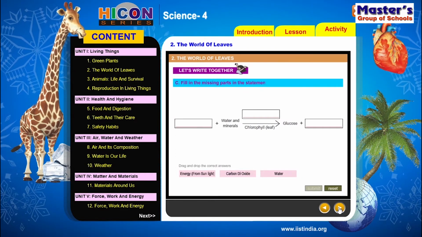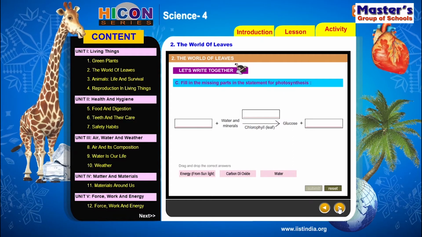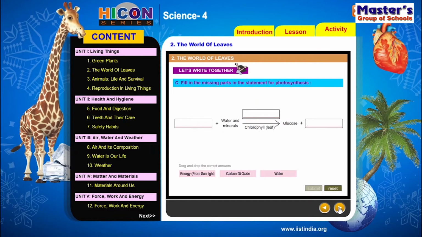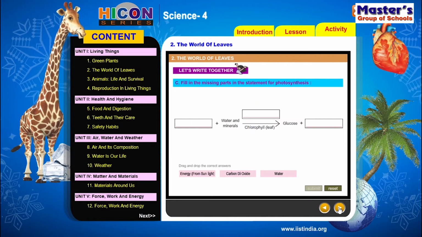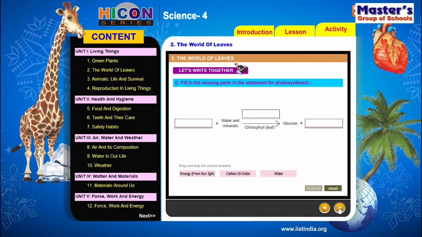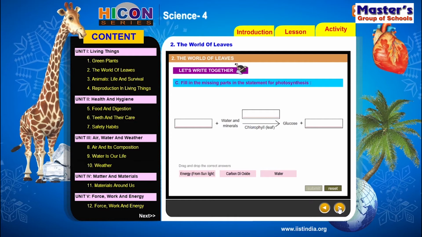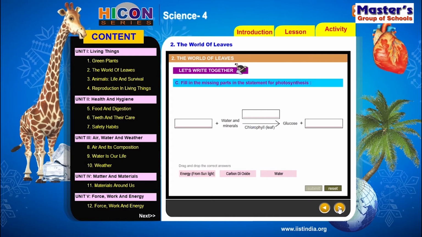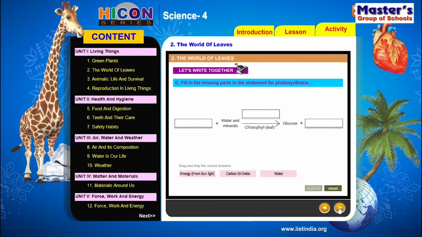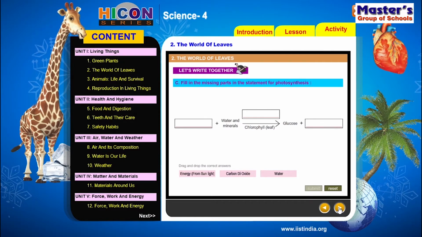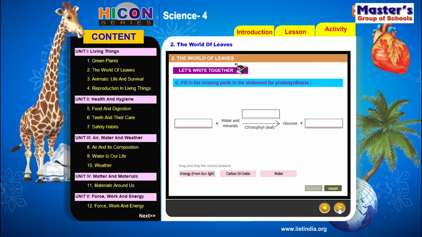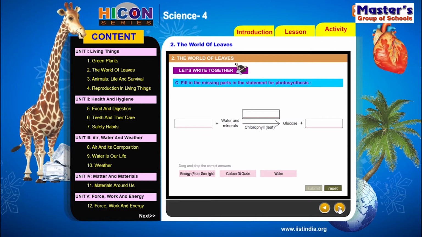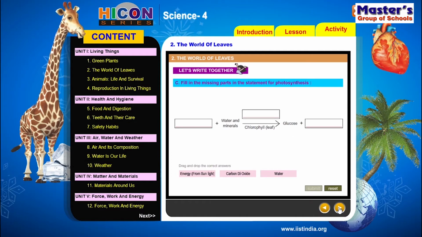Fill in the missing parts in the statement for the photosynthesis. Children, they have given an equation, that means a word equation for the photosynthesis. Now we have to fill the gaps given in that equation with suitable answers. The answers are also provided below the equation in the pink colored boxes. So let us see the answers once. Energy from sunlight, carbon dioxide, and water.